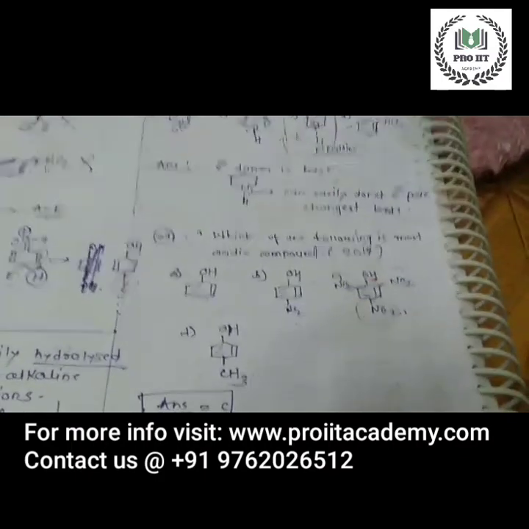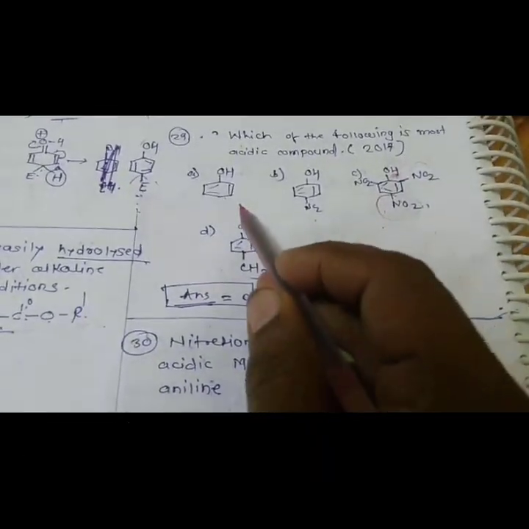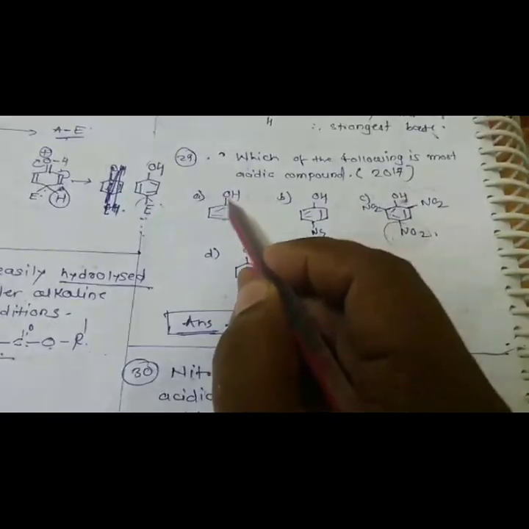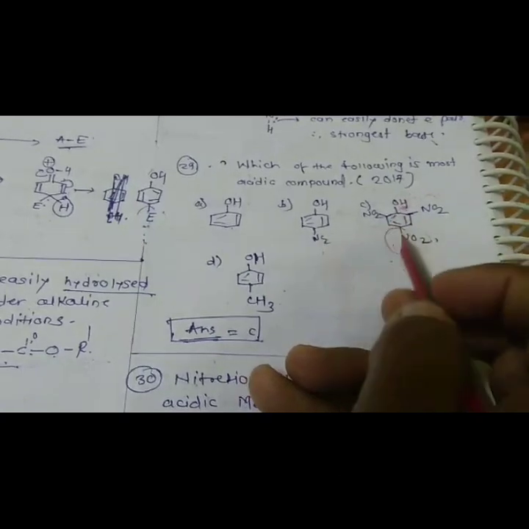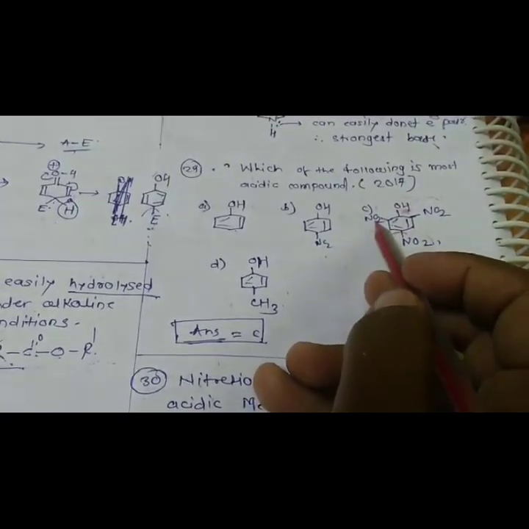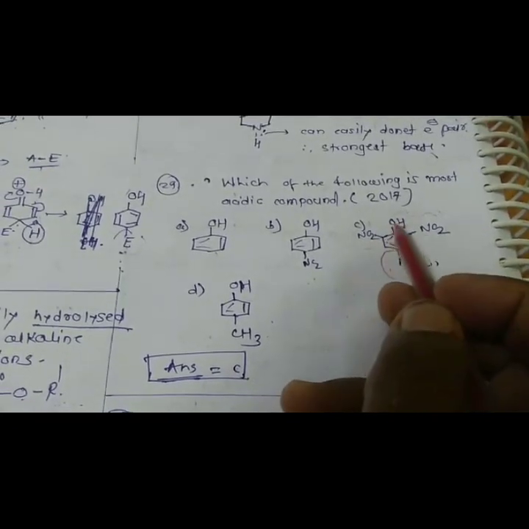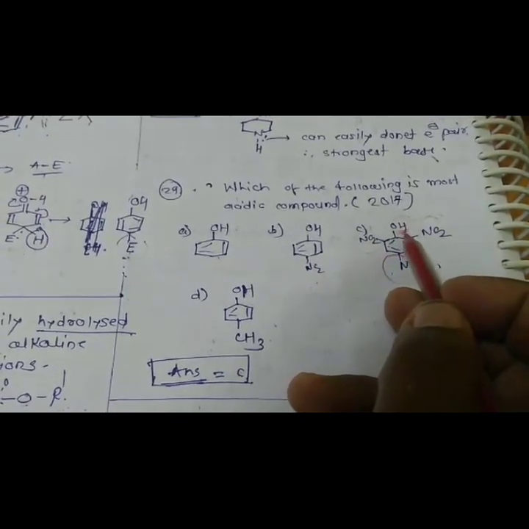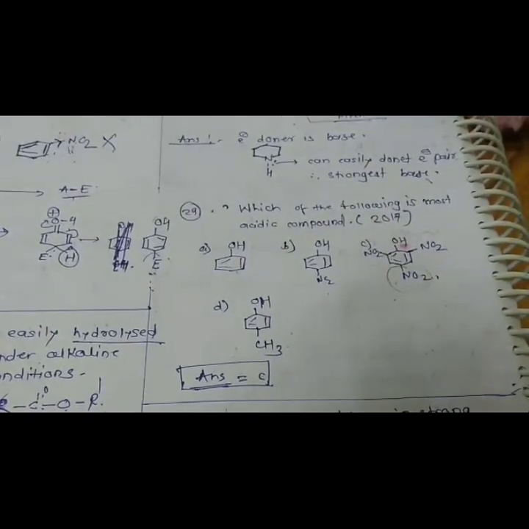Therefore the strongest acid is C. Obviously, C is the correct option. Phenol is also acidic, and nitrophenol is also acidic. But here three nitro groups are attached. Due to these three nitro groups, the proton can easily be removed, and since it is easily removed, this is obviously the more acidic compound.